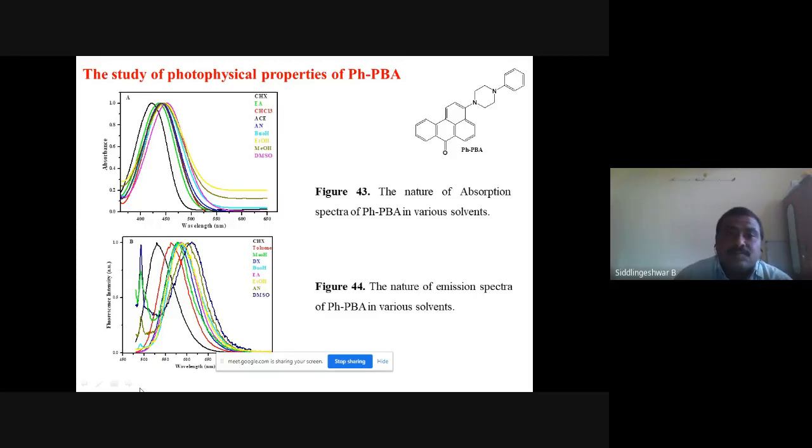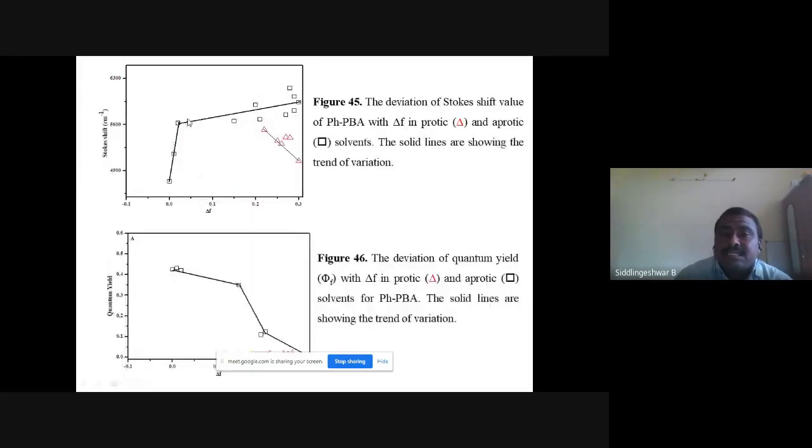Here you can see the Stokes shift linearly increases and again increases here, but you can see a decrease in the Stokes shift value with increase in delta F. So this is a blue shift relative to these. This is explained by the hydrophobic nature of the phenyl group. What happens in protic solvents? The phenyl group inhibits itself from solvation by the polar components. So that's why there is less stabilization of the excited state. So in polar protic solvents the molecule comes to the ground state from a higher energy state, so its lambda emission values are less compared to the aprotic solvents.